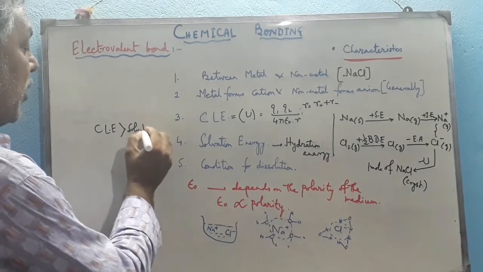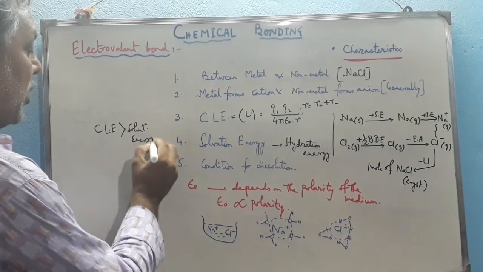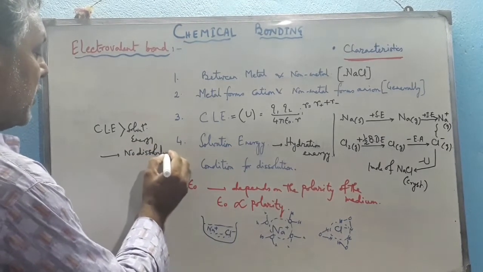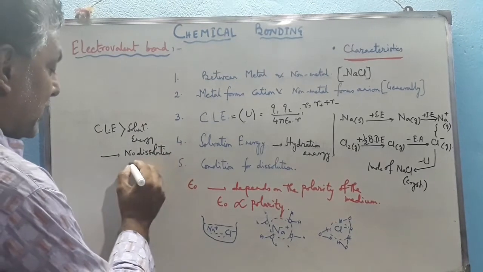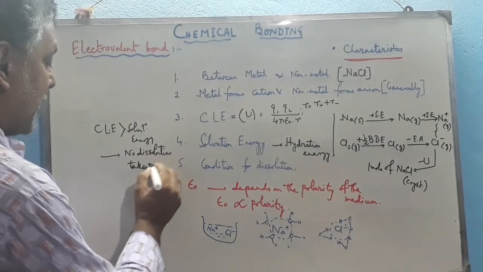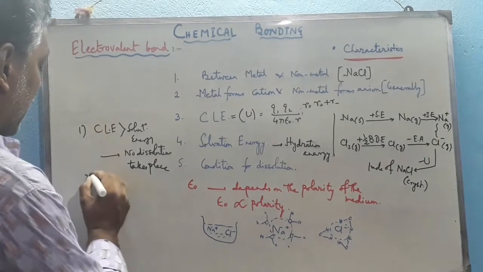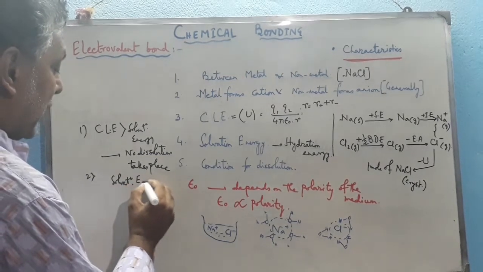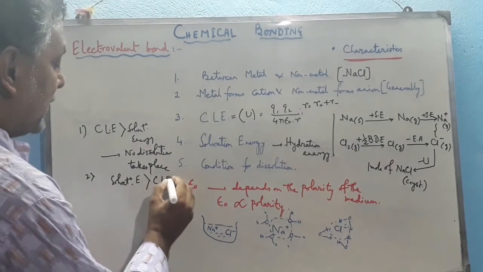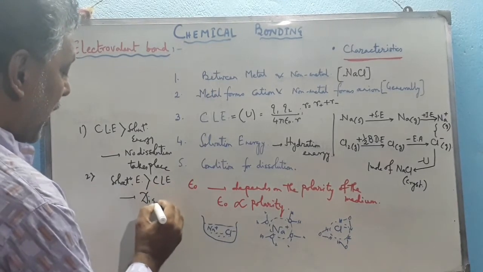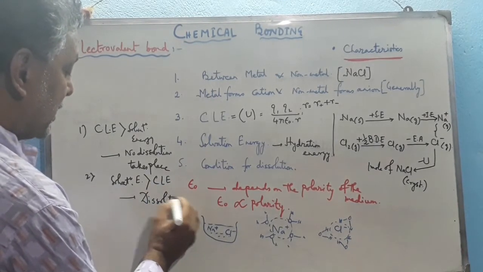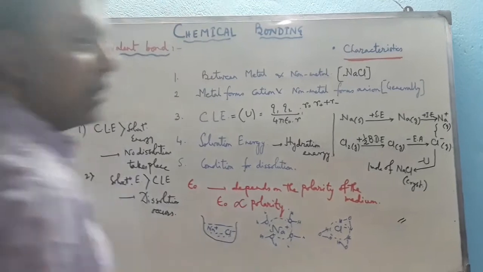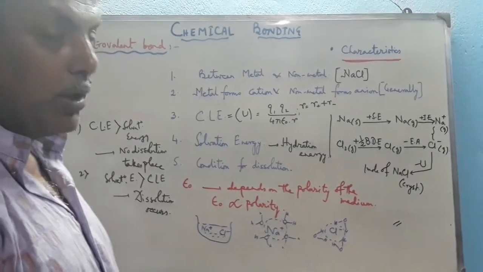solvation energy, no dissolution takes place. That means the substance doesn't get dissolved. But whenever solvation energy is greater than CLE, crystal lattice energy, then dissolution occurs, which happens in this case. Thus sodium chloride gets dissolved into the water.